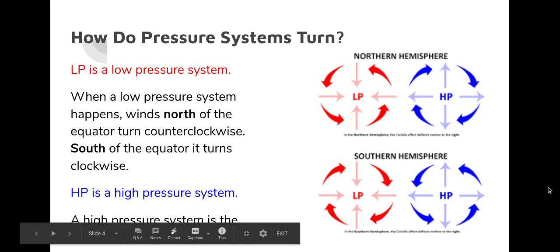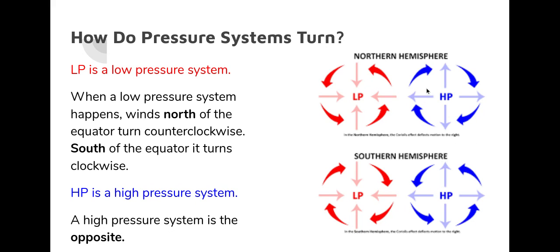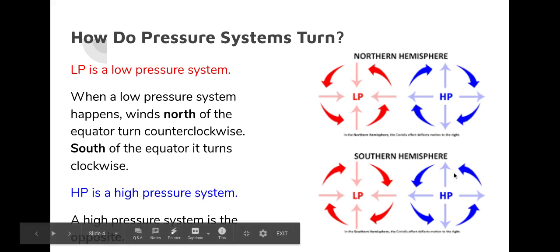High pressure system is the exact opposite. North of the equator, high pressure systems are turning clockwise. And south of the equator, high pressure systems turn counterclockwise. These are always opposites of each other.